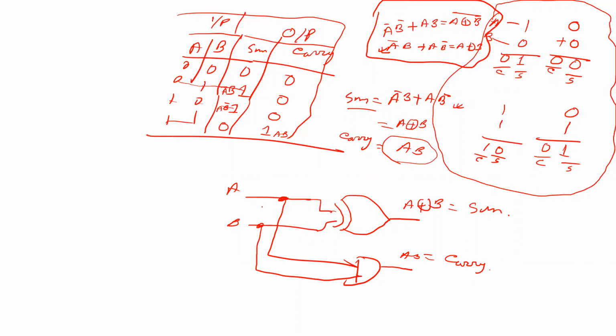And now we check. Suppose a value is 1 and b value is 0. So for input 1 0, exclusive OR gate, odd number of inputs high, so the output is high. For the AND gate, all inputs must be high, and this is not all inputs high. So with a 1 and b 0, our sum is equal to 1 and carry is equal to 0.